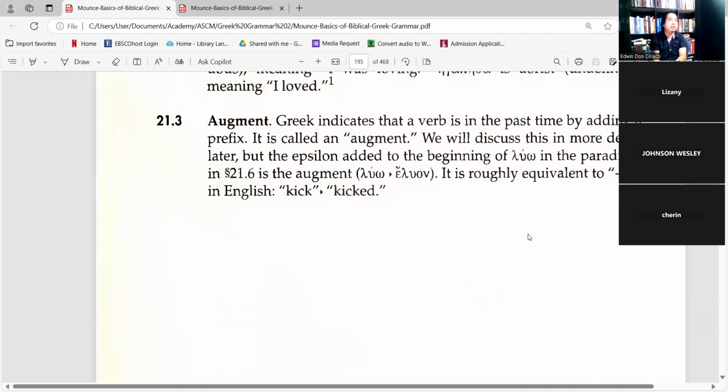Now about the augment, Greek indicates that the verb is in the past time by adding a prefix. It's called an augment. We will discuss this in more detail later, but the epsilon added to the beginning of luo in the paradigm is the augment, which is luo becomes eluon. It is roughly equivalent to ed for English, where we know that the addition of the suffix ed makes it past tense.